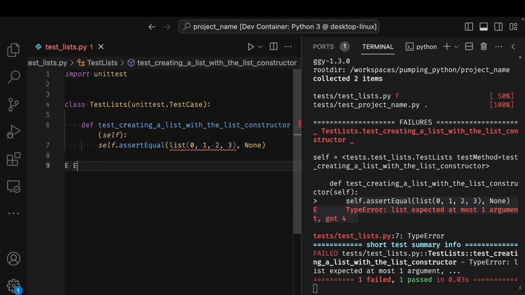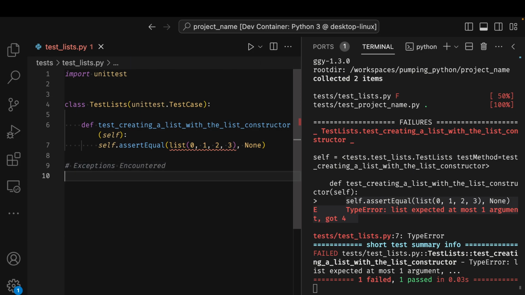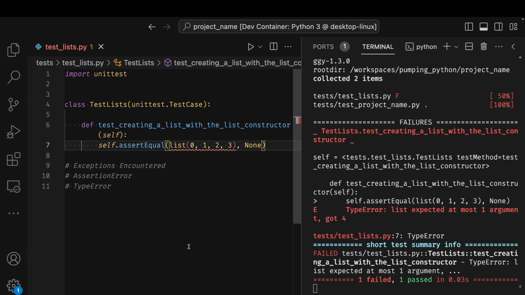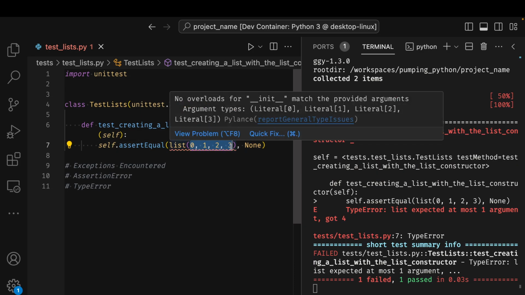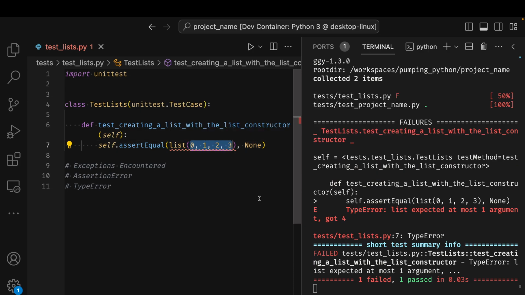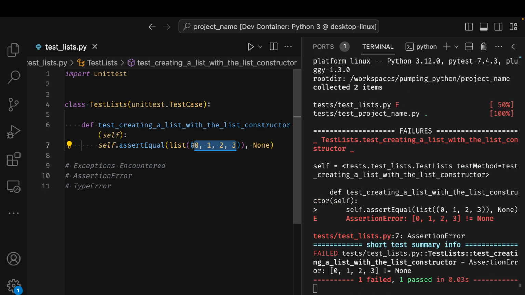I'm going to add the exception to the list of exceptions I encountered so that I can keep track of it. And this one is a TypeError. Okay, so like I said, from the documentation, it expects an iterable. An easy one is to put parentheses around it to make it a tuple. And now I get an assertion error that [0, 1, 2, 3] is not equal to None.